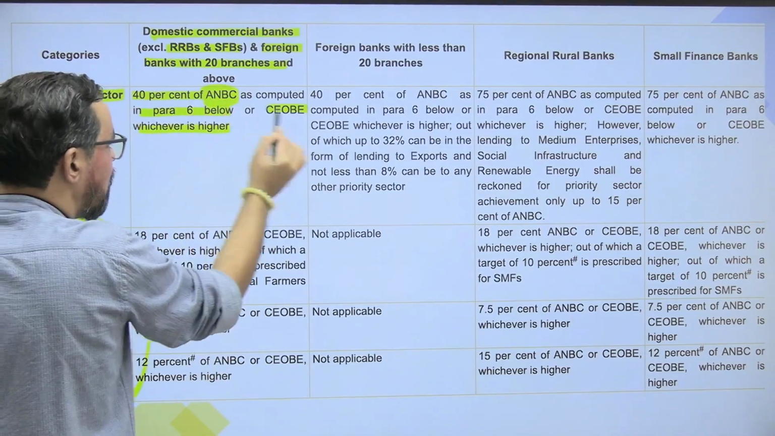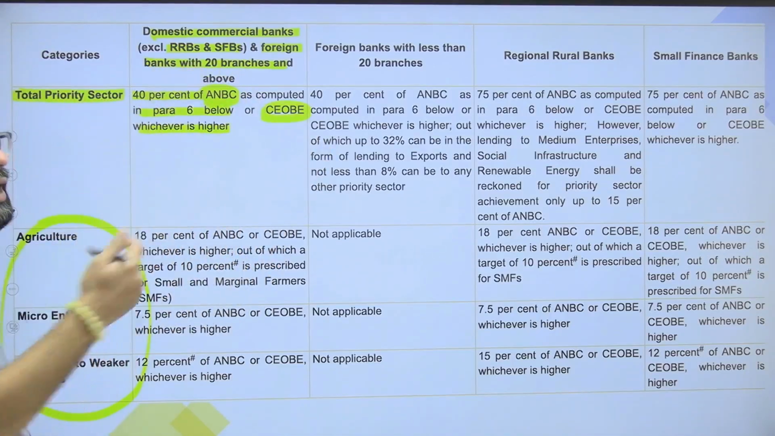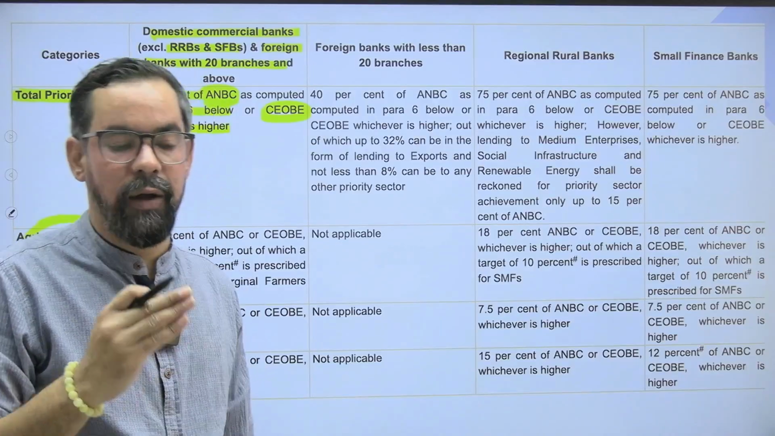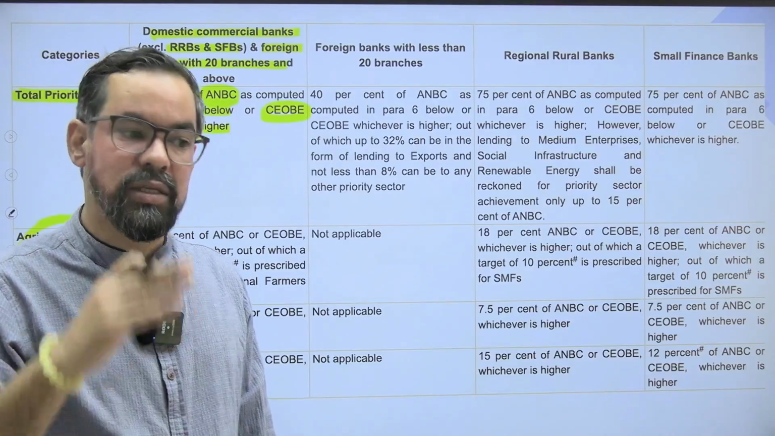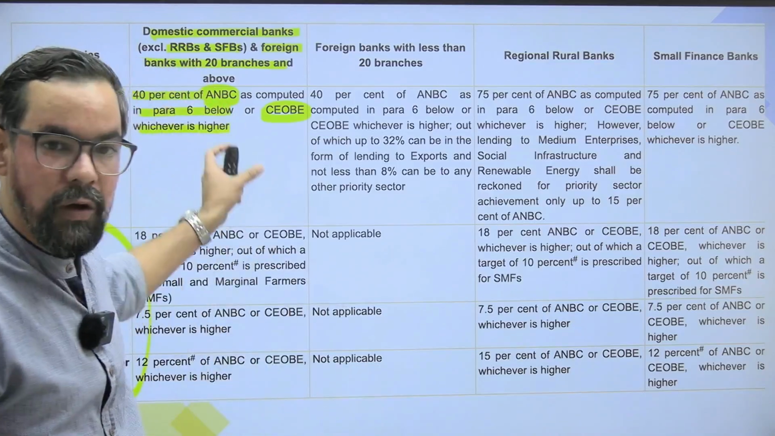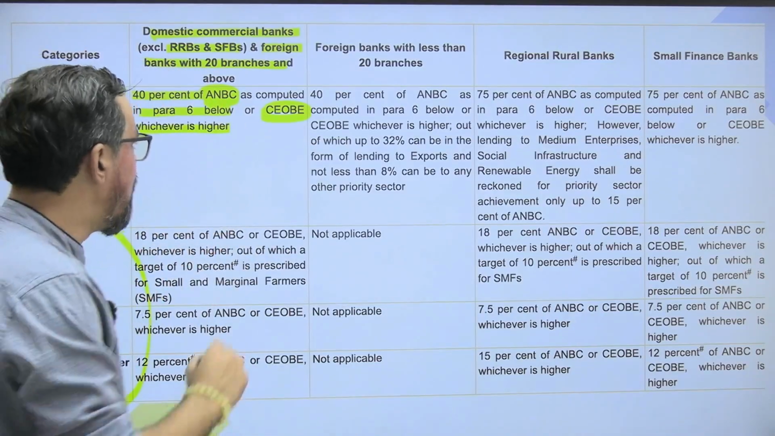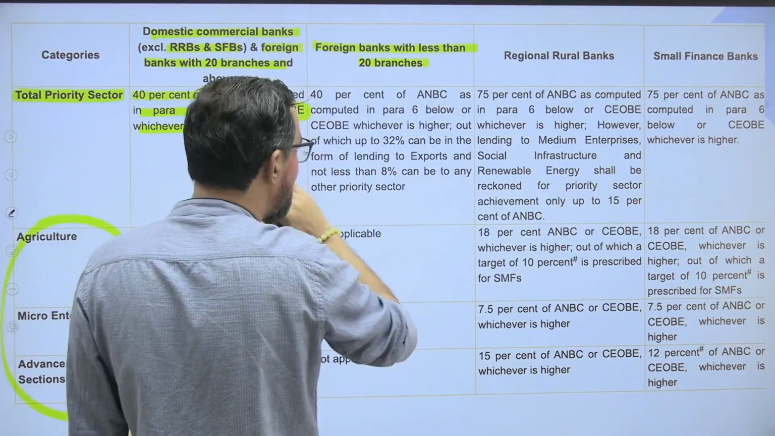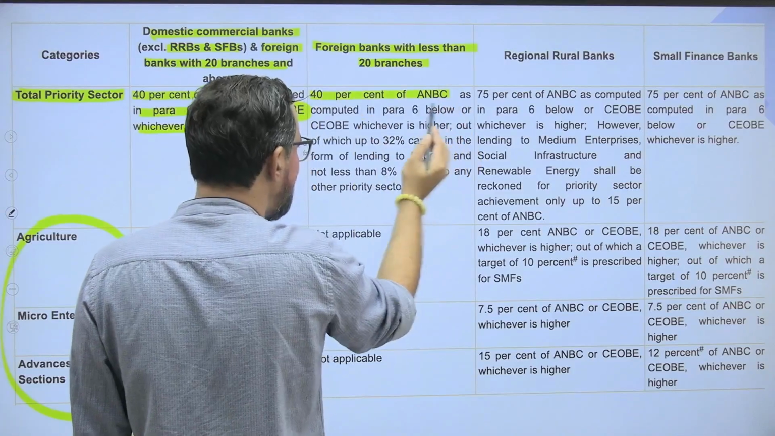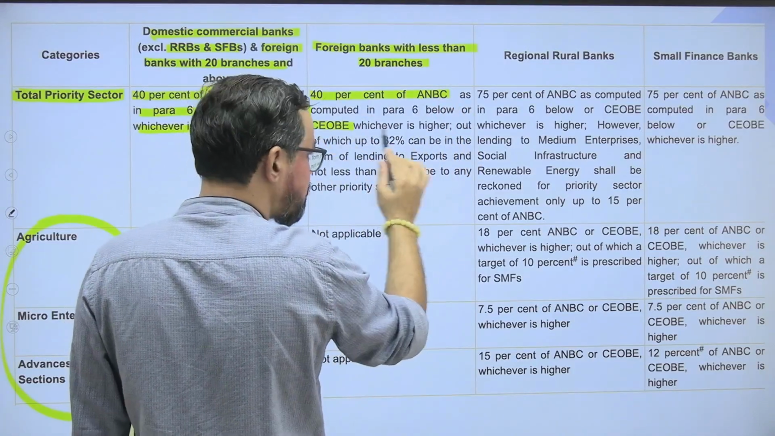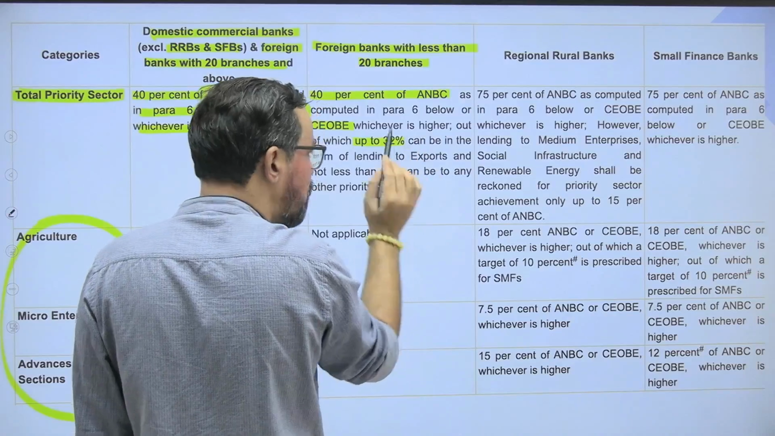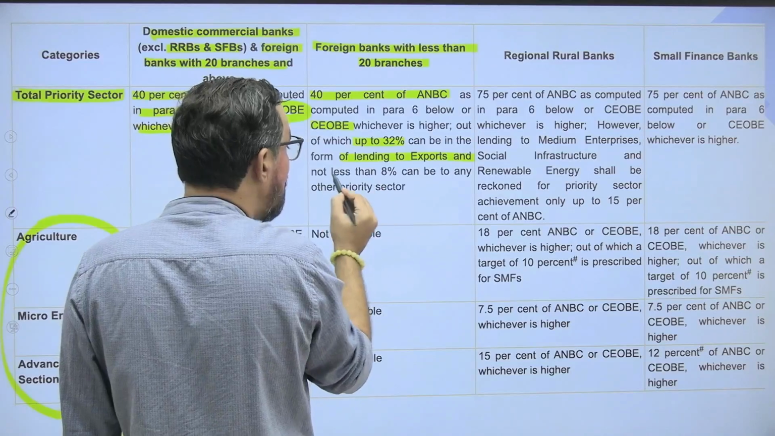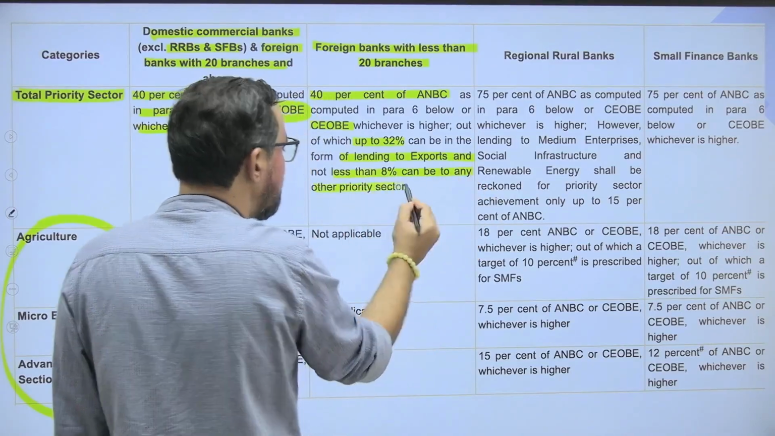So of ANBC और CoBE में से जो भी ज्यादा होगा, उसका 40% they have to lend to the priority sector. Let's say for SBI, suppose that their ANBC is 100 crore. That means they have to lend 40 crore rupees to the priority sector in that particular case. ठीक है. So first is your rule 1. Rule 2 is related to foreign banks with less than 20 branches. So 40% of ANBC or CoBE, out of which 32% can be in the form of lending to export, and not less than 8% can be to any other priority sector.